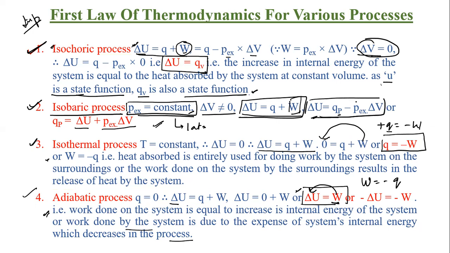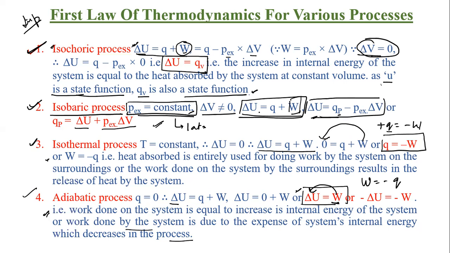We know that. Now minus sign, W is equal to negative. What does it mean? That work is done by the system. Clear? If you are providing heat to the system and work is done by the system, then Q P will be equal to minus P external delta V. Clear? Got it.